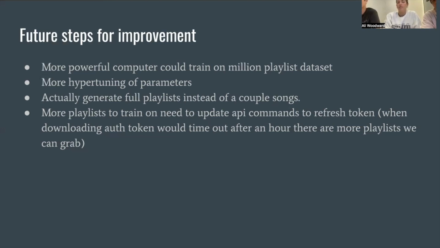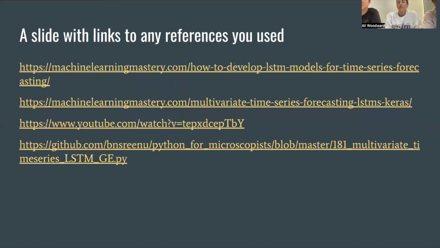And then we would also need to update the API commands to refresh our Spotify token, because it would time out after an hour. So when we were pulling the data from Spotify, from their API, we were only allowed to do this for an hour. And then they had 500 playlists on their public account, and we were only able to access just over 100 of them. And then, yeah, so here are all of our sources.